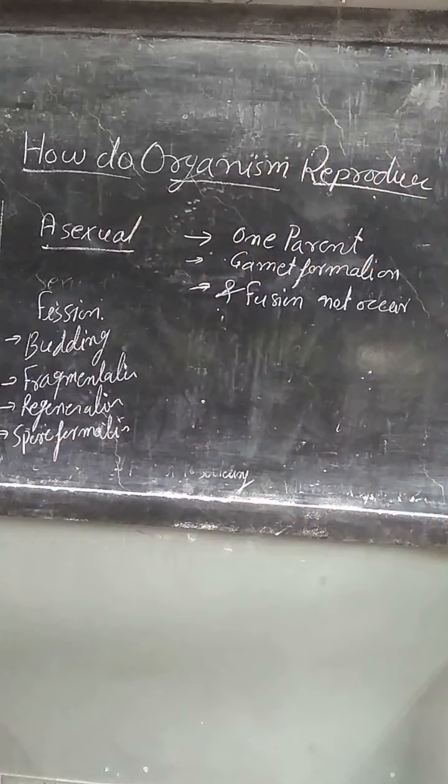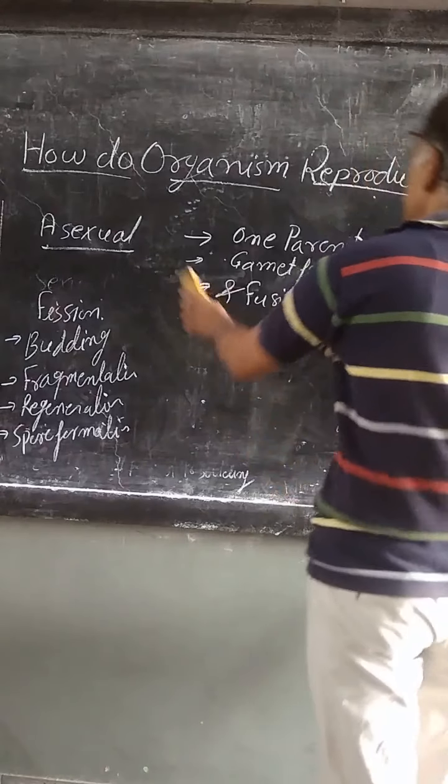These are the different types of asexual reproduction. First of all, we study fission.